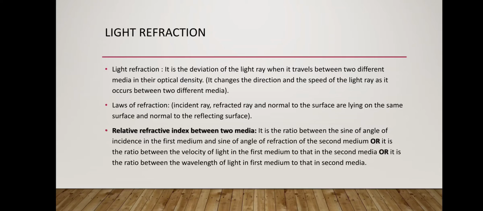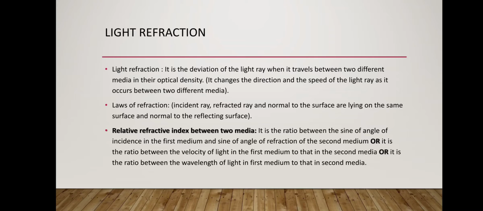The second property is light refraction. Refraction means a change in the direction of light and also a change in the speed of light, as it occurs between two media that differ in optical density. If we put a pen in a glass of water, you will find that its direction deviates, as light transfers from one medium to another medium different in optical density.